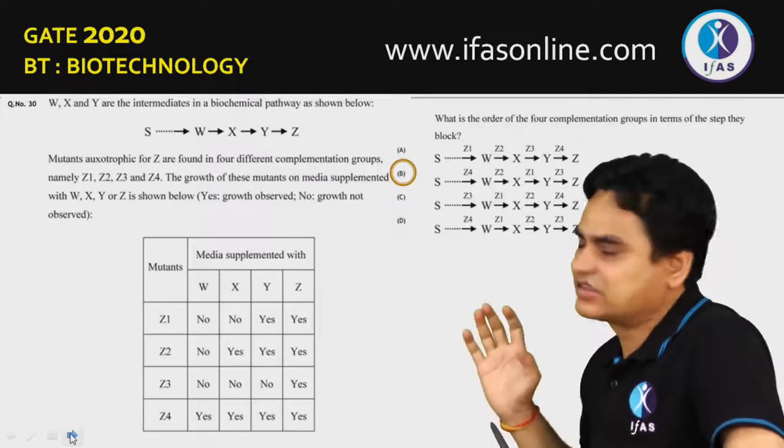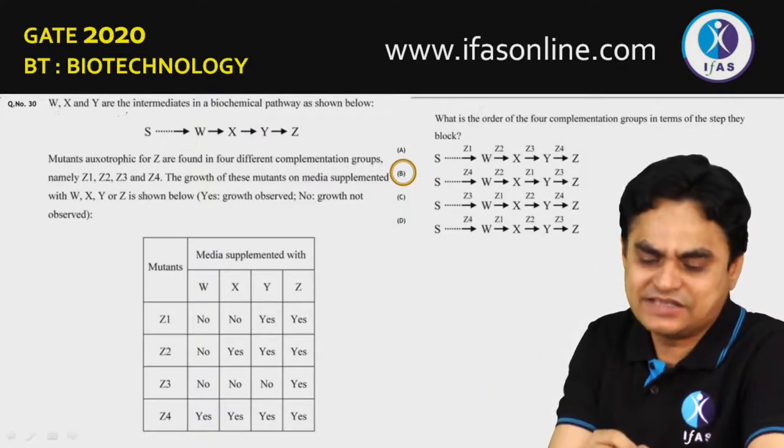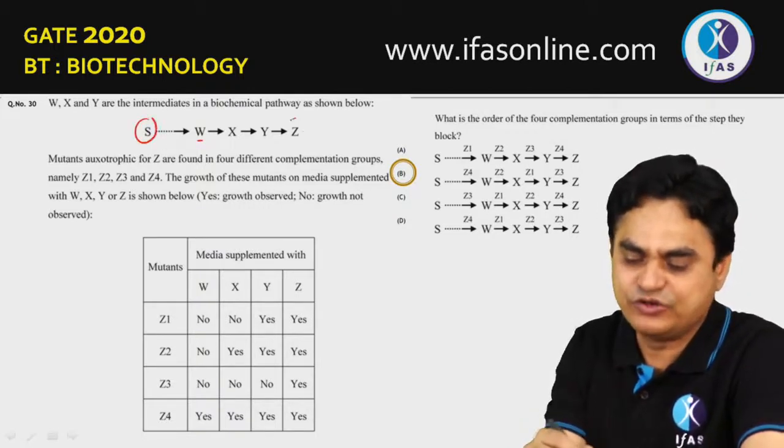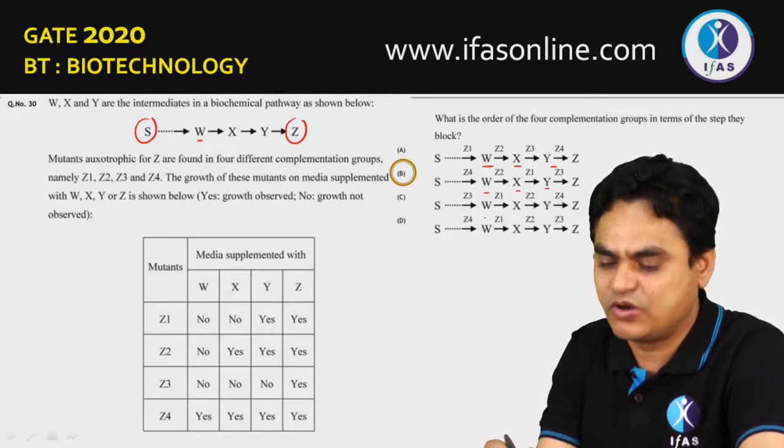Moving to question number 30. In this case, W, X and Y are the intermediates in the conversion of some substrate into the products. So the pathway is already given, W, X, Y. This is the same in all the options.